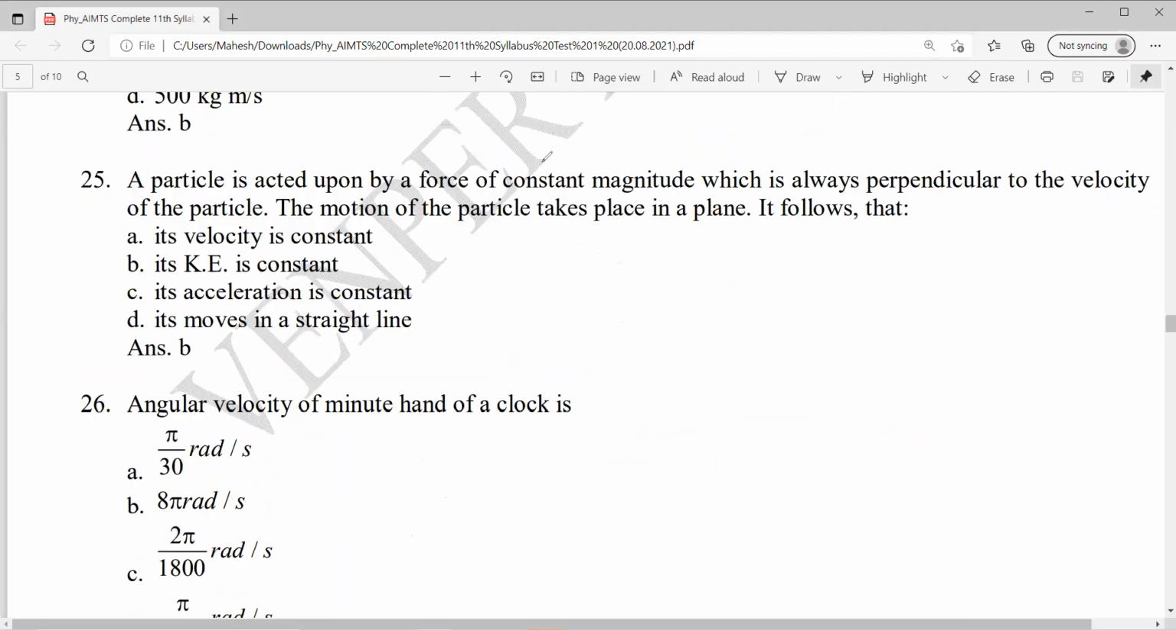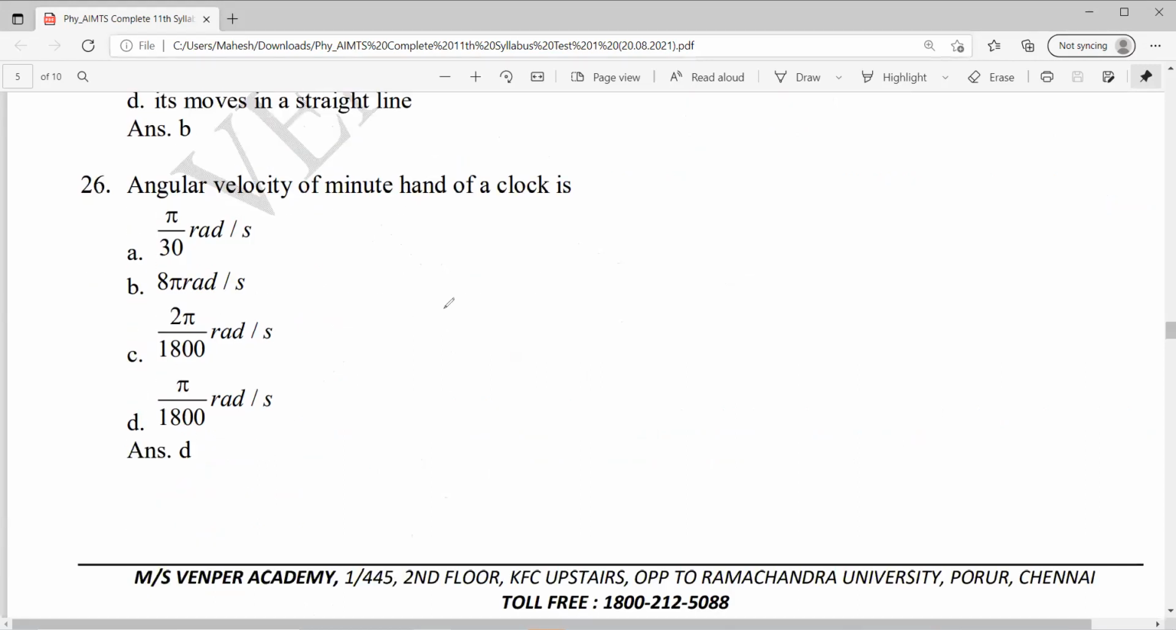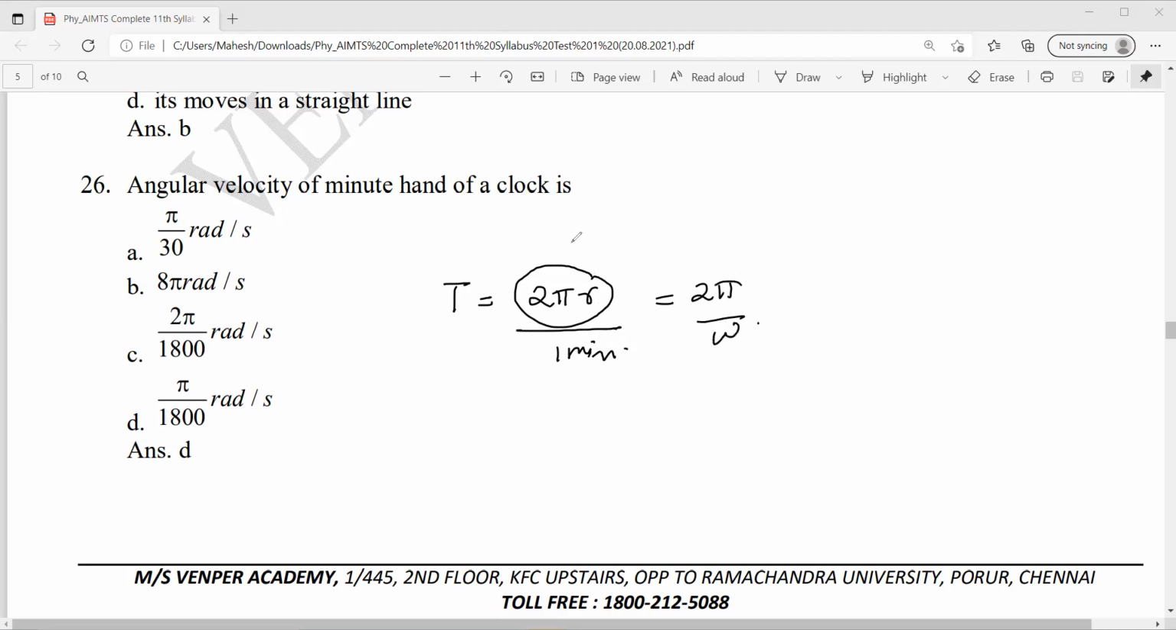26. Angular velocity of the minute hand. The time period of the minute hand is what? It travels a distance of 2 pi r, no? In how much time? 1 minute, right? With this, you can find the angular velocity. Time period is 2 pi by omega. Next.